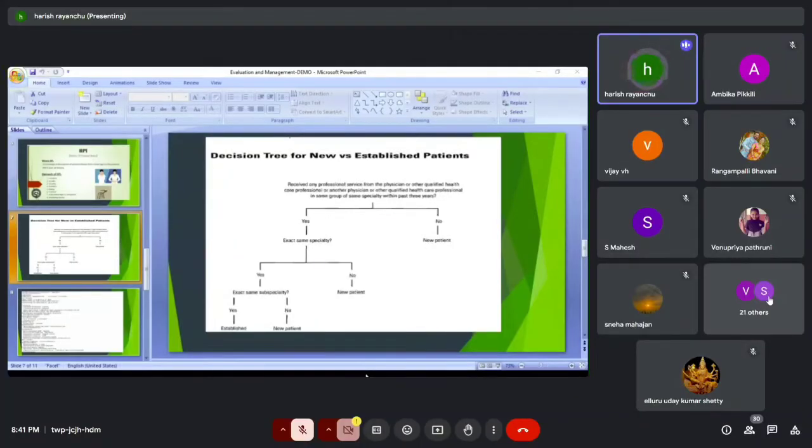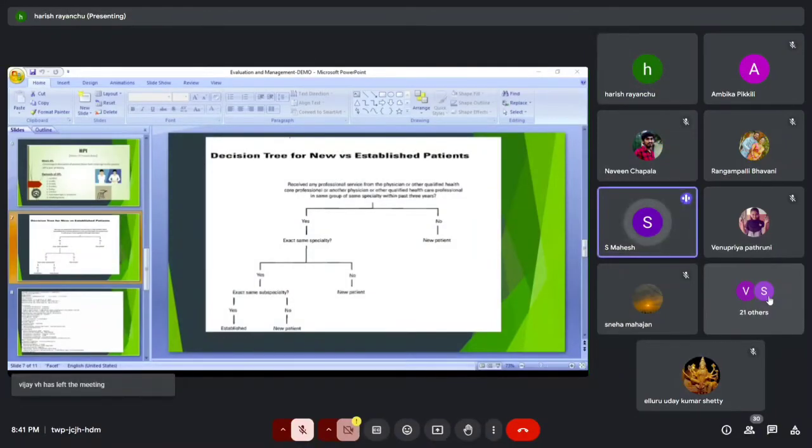So when a patient is coming to the same hospital within 3 years, you need to check the department, guys. If it is the same department, you can consider it an established patient. Whenever a patient is coming after 3 years to the same hospital, no need to check the department. After 3 years, by default, he is a new patient only. So these 3 points are clear, guys.